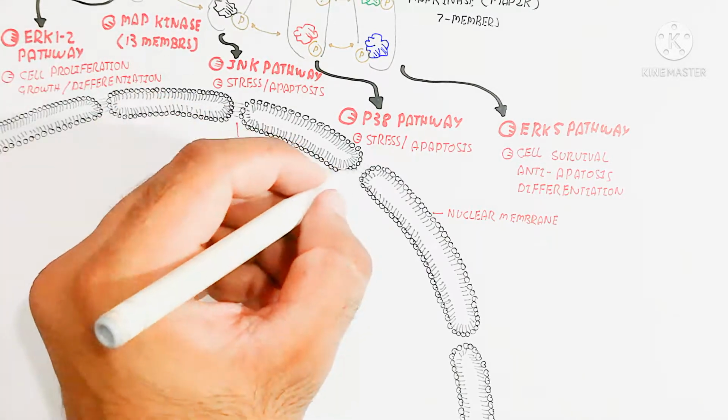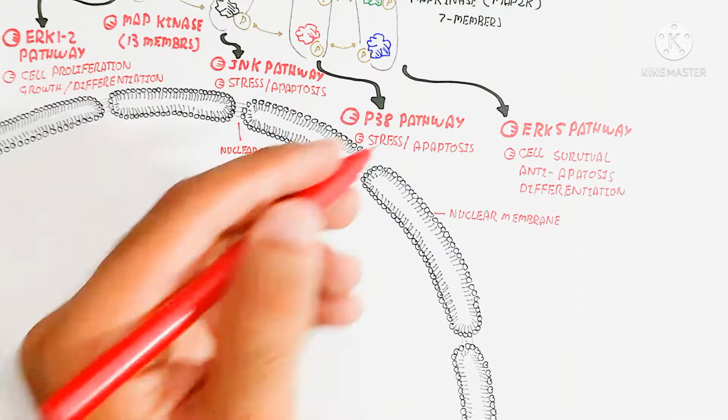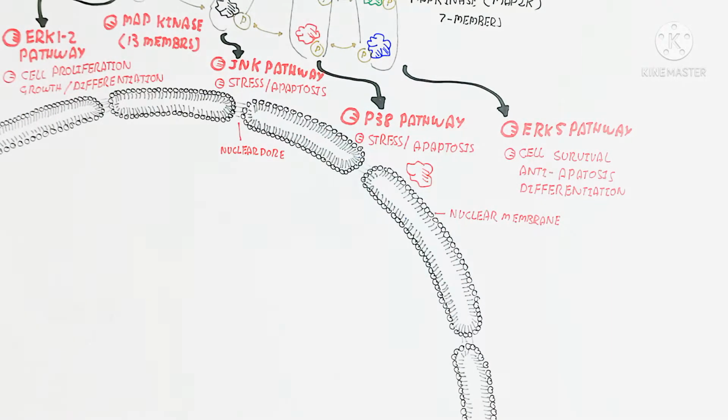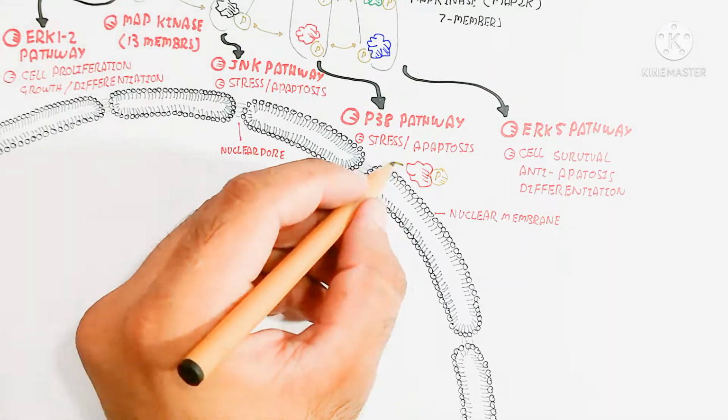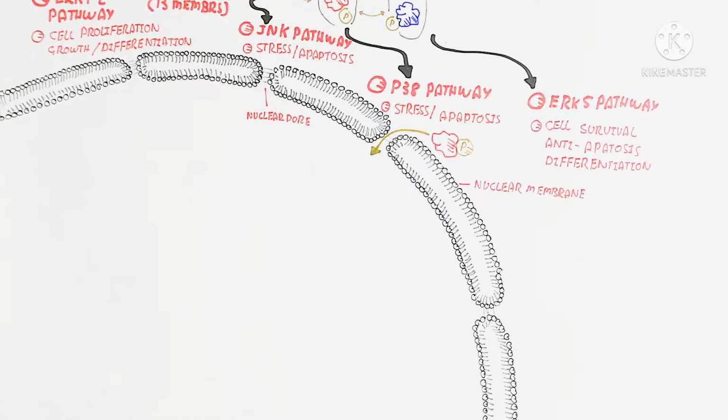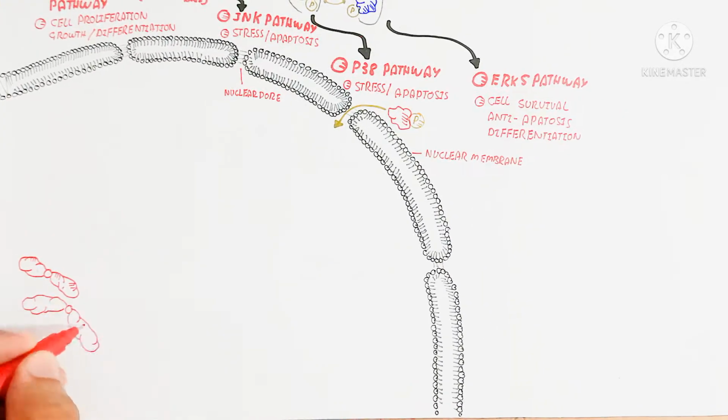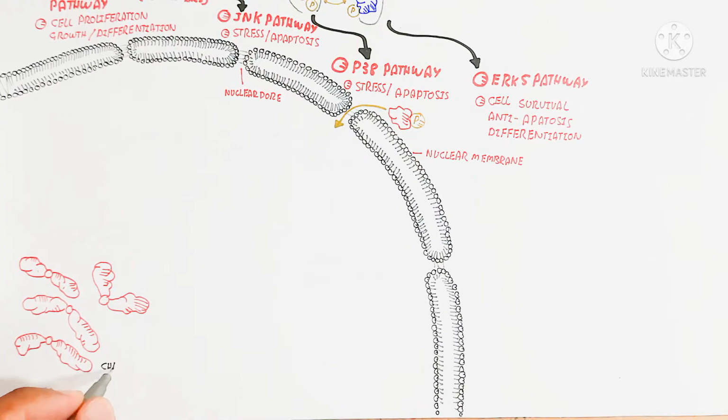Here is the nucleus, which contains a nuclear pore and the nuclear membrane, which is also a bilayer of phospholipids, hydrophilic outside, while inside it is hydrophobic.